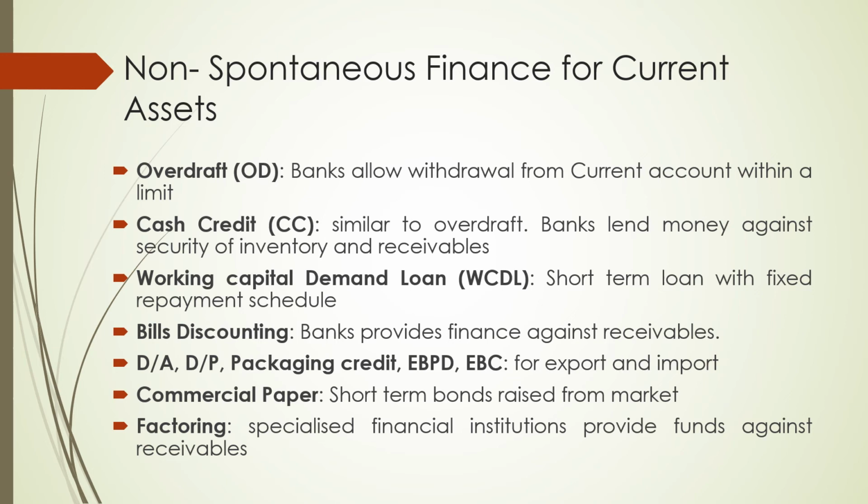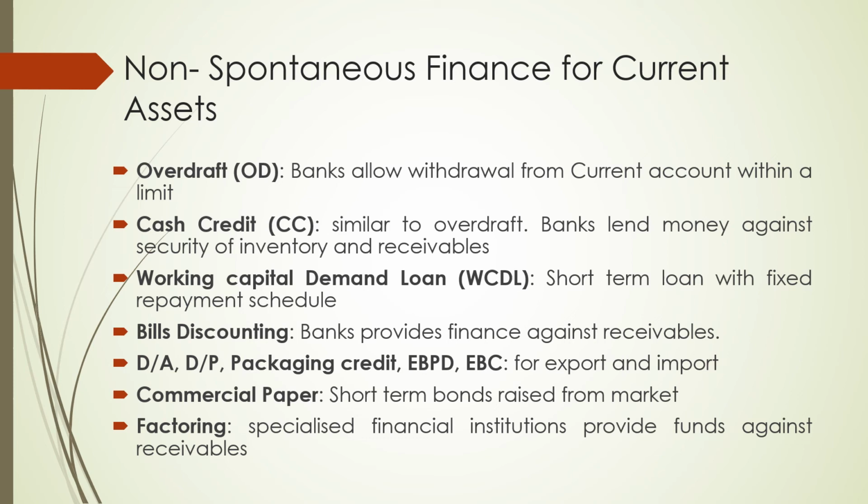So number one, the finance or the loan which we can get is the overdraft. Overdraft means the firm maintains a current account with the bank. Okay, so within the current account, the bank is going to allow you to withdraw over and above what you have deposited. Okay, but within a limit. So that limit we call an overdraft.